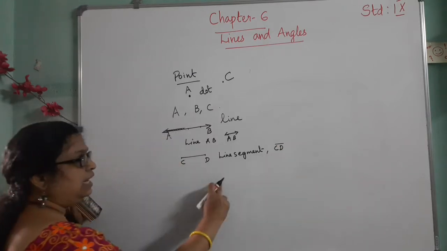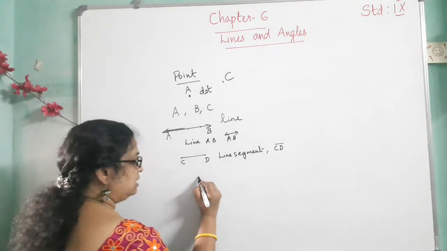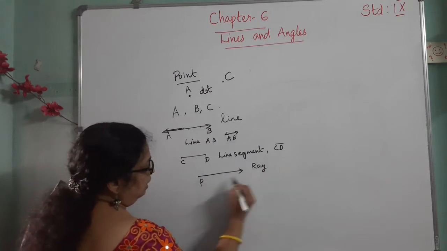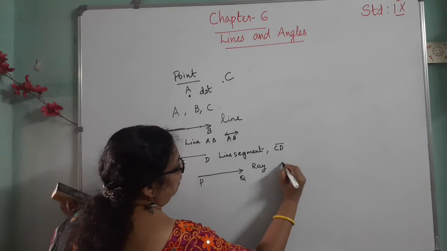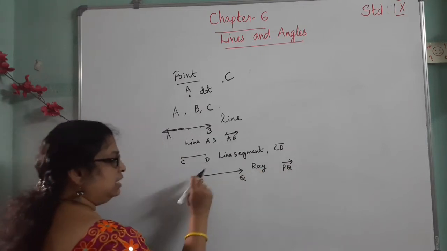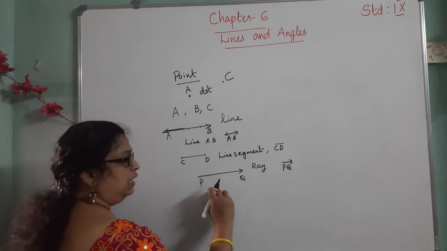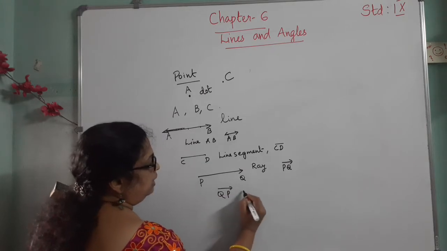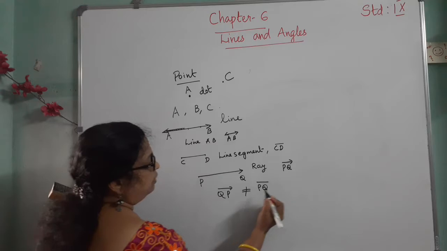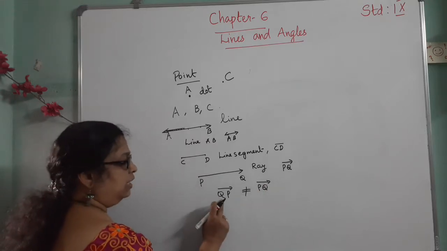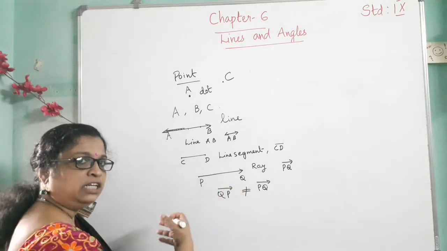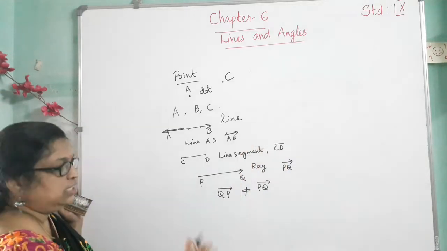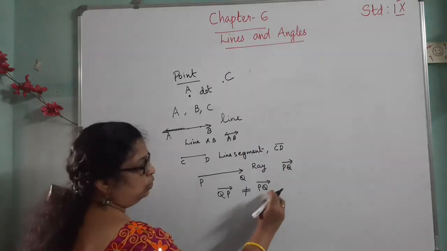Then next, a straight line extended indefinitely in one direction from a fixed point is called a ray. Then we name P and Q. Ray PQ is denoted in this way. The starting point is P and from P, in the Q direction, it goes endlessly. Ray QP is not the same as ray PQ, because in ray QP the starting point is Q and it goes endlessly in the P direction. So ray QP is not equal to ray PQ.